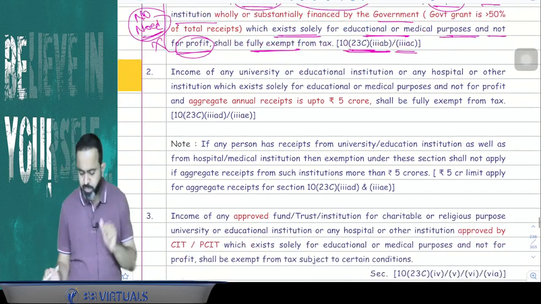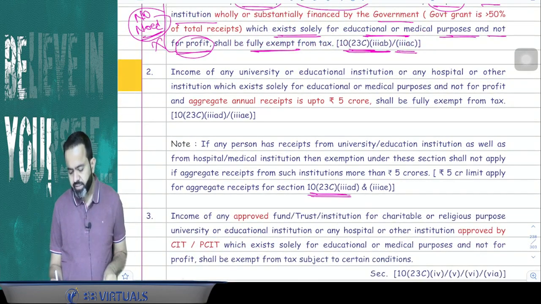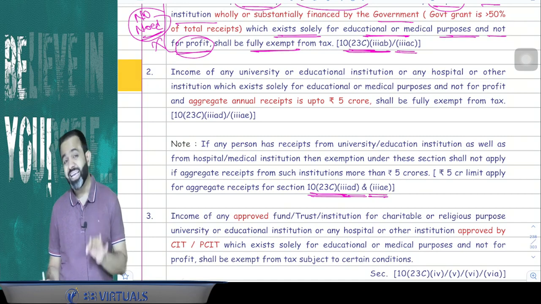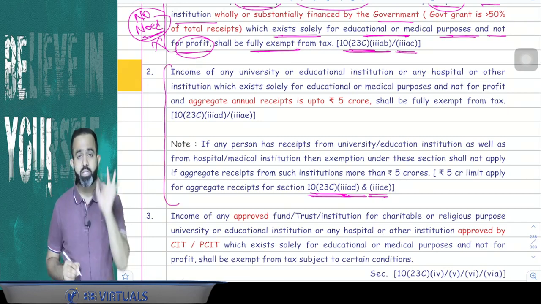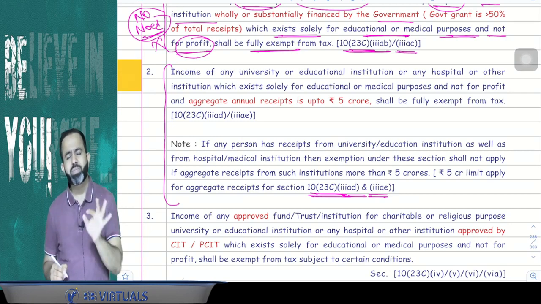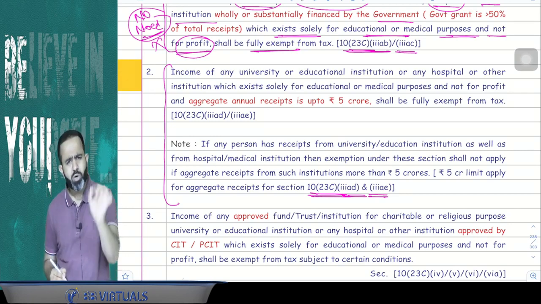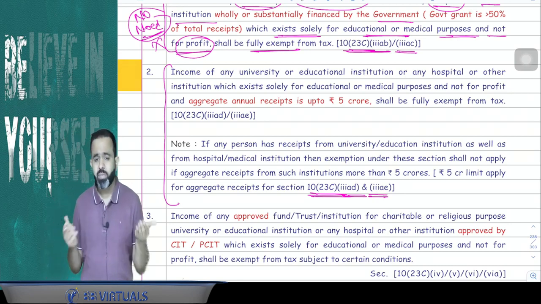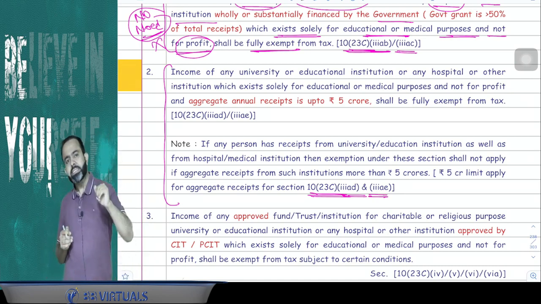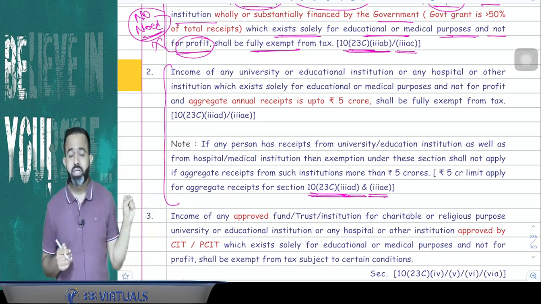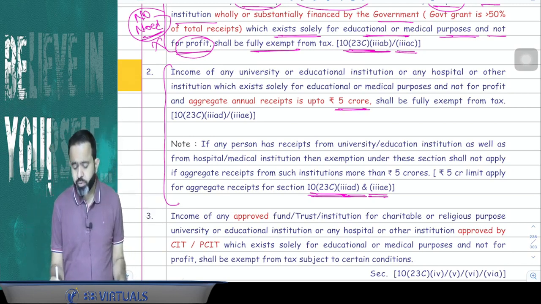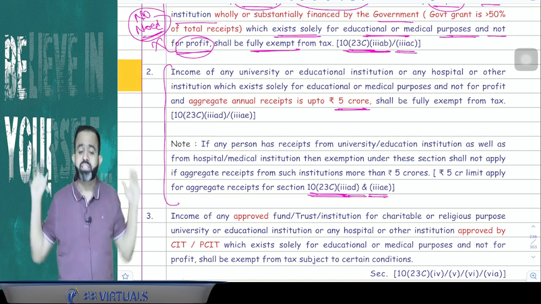Now, guys, the next part is section 10(23C), 10(23C)(iiiad) and (iiiae). This point says that if there are some small educational institutions or hospitals, meaning small colleges, small educational institutions, small hospitals and all. Now, what is the meaning of small? Small means their gross receipt should be up to 5 crore in a year. With gross receipt up to 5 crore in a year, their income is also totally exempted.